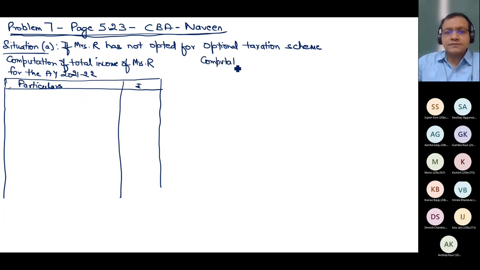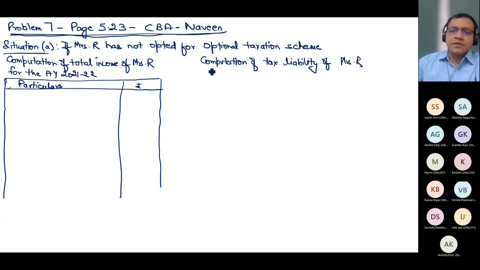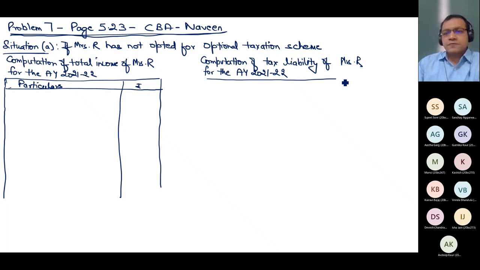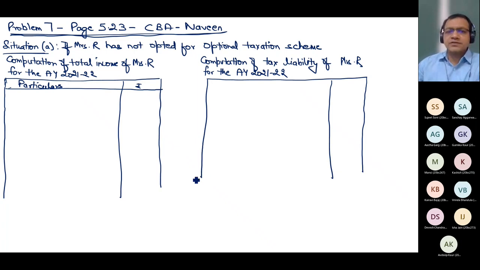Computation of tax liability of Mrs. R for the assessment year 2021-22. I hope we are getting the idea of presentation. Then I'm leaving this page blank.